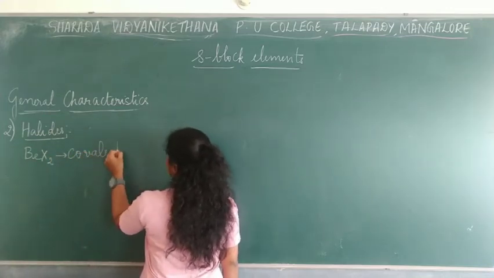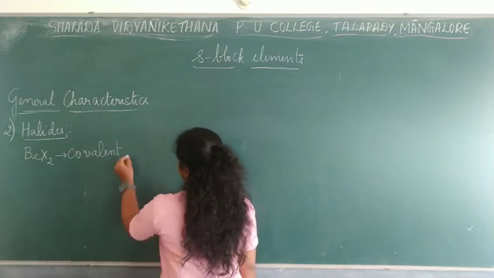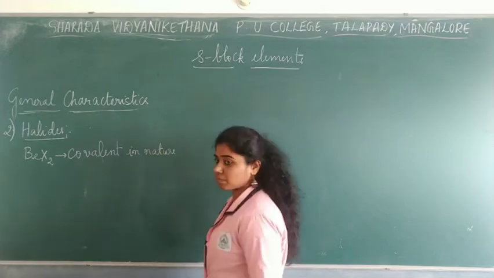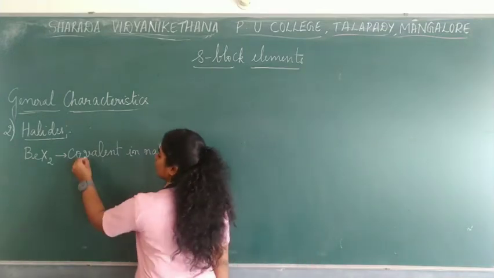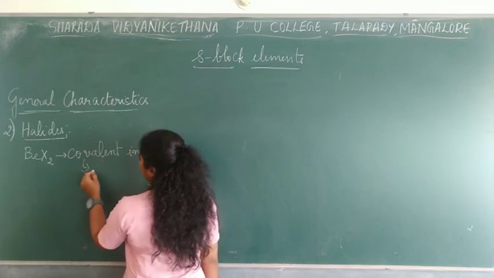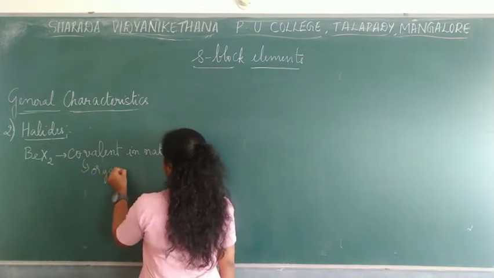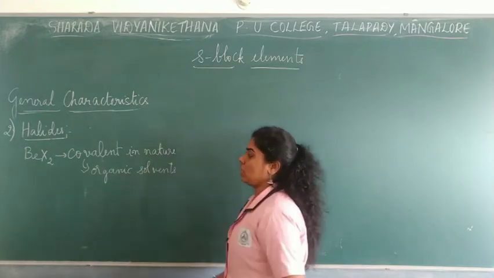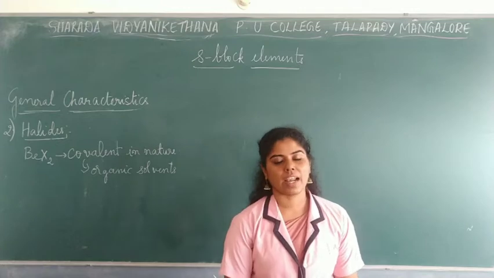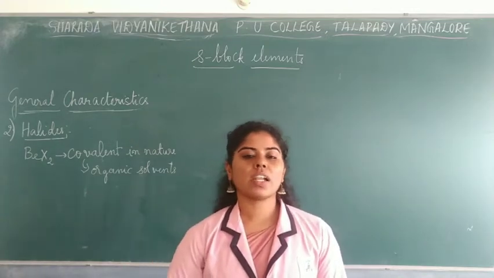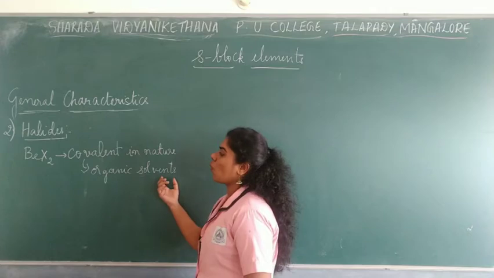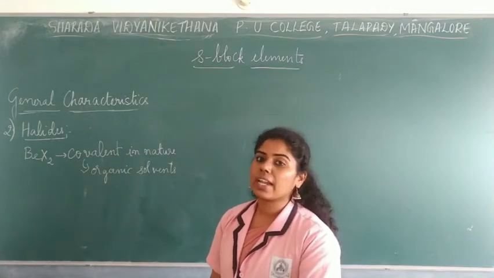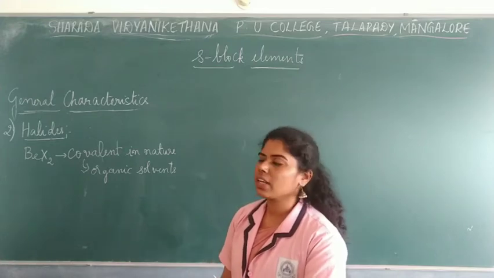As you all know the reason, due to their smaller size, beryllium halides are actually covalent in nature. Because of this covalent nature, they usually tend to dissolve in organic solvents, whereas all the ionic alkaline earth metal halides dissolve in polar solvents. So one thing to be remembered is that beryllium halide is usually covalent in nature, and gets dissolved in organic solvents.